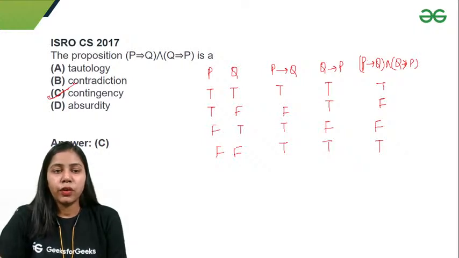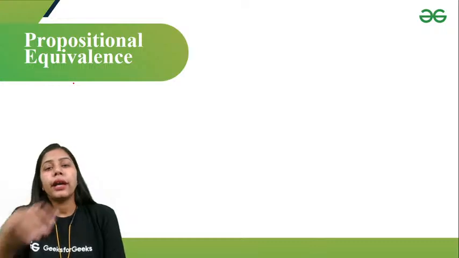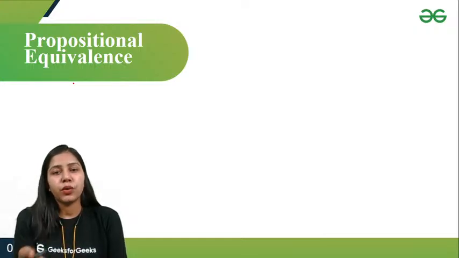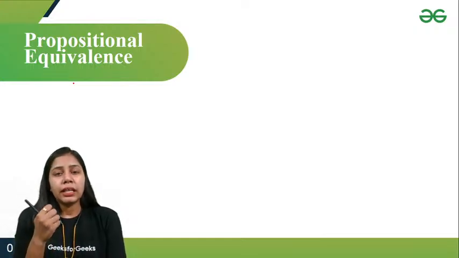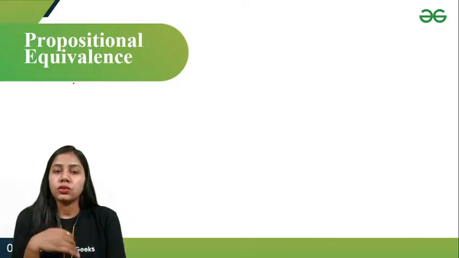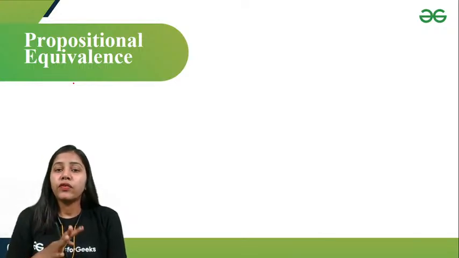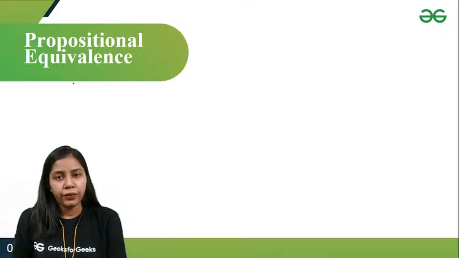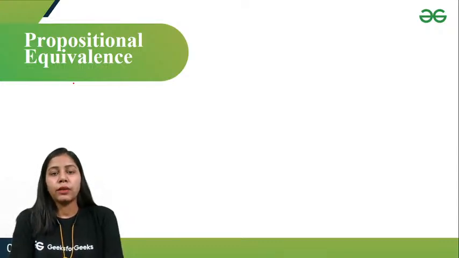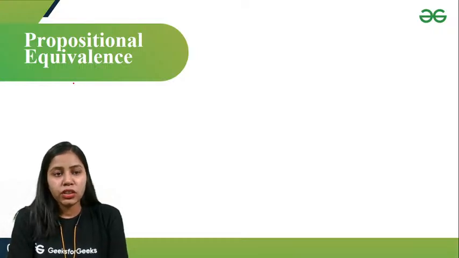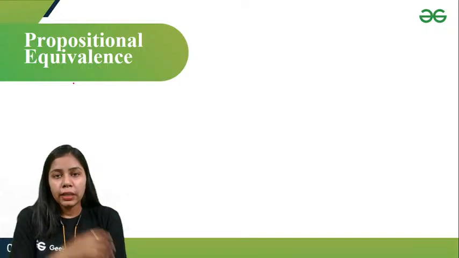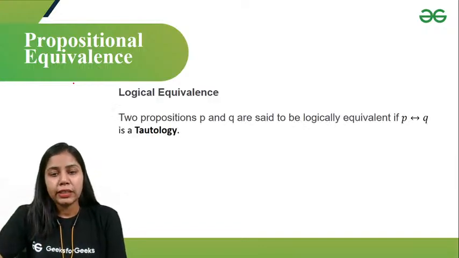Okay, so let's move forward. I told you about propositional equivalence. If two statements have the same truth value, then it is a propositional equivalence. But it is very difficult to find the truth value every time, because suppose a statement has four or five single propositions, P, Q and so on, then it would be difficult to find the propositional equivalence. So we have some rules, and we'll discuss them.